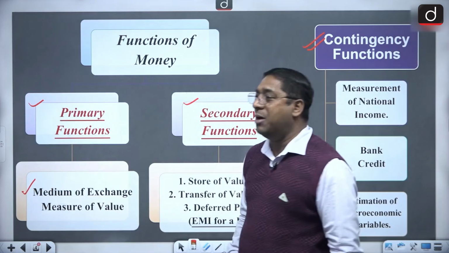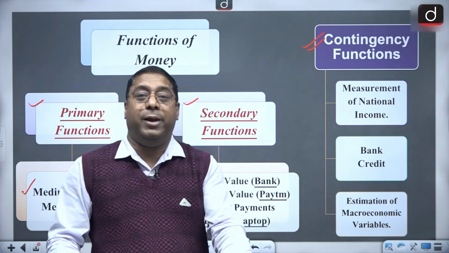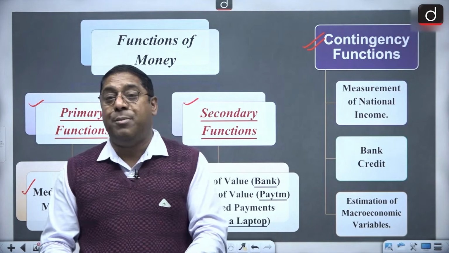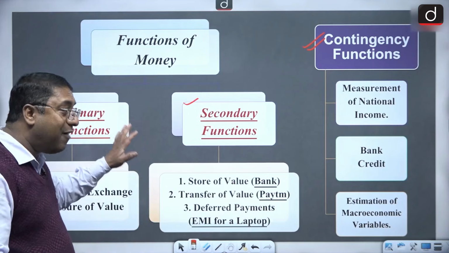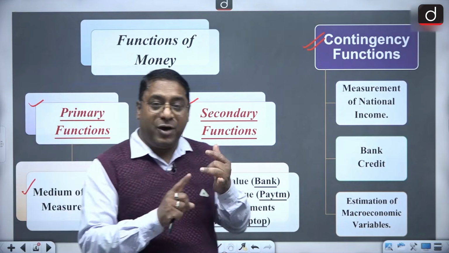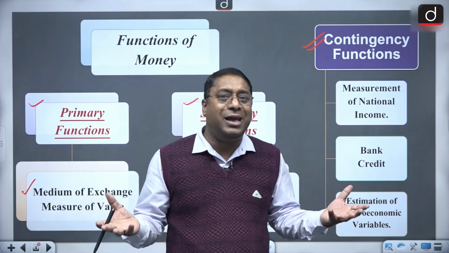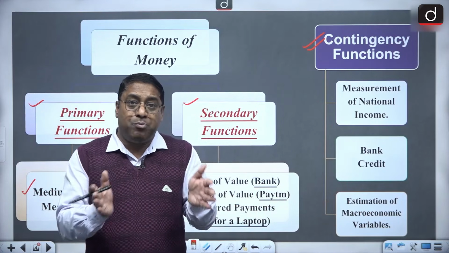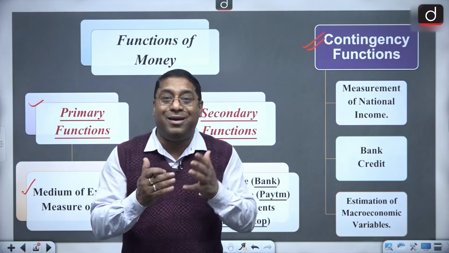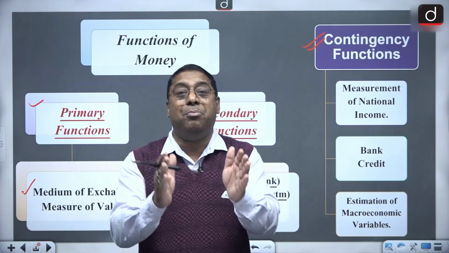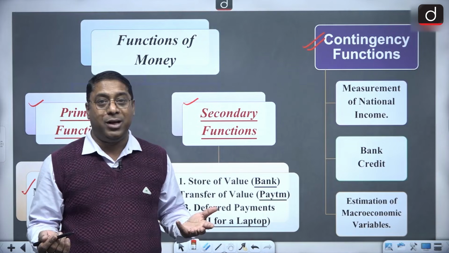We all know it's the medium of exchange. Now you all must be thinking, sir, why didn't you discuss the barter system? Now, barter system I will be discussing, but after the functions of money. So the first function of money is a medium of exchange. Now all of us know how money acts as a medium of exchange, because money is just an intermediary which is used between the buyer and the seller. That means anything can be bought in return for money, anything can be sold in return for money.